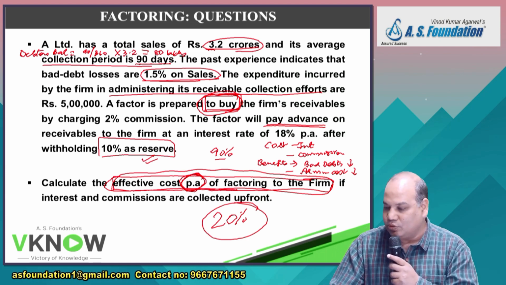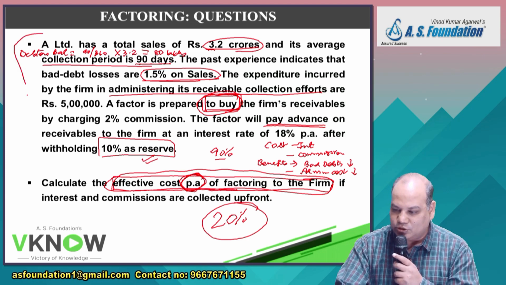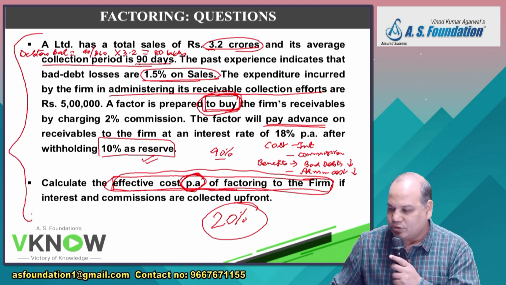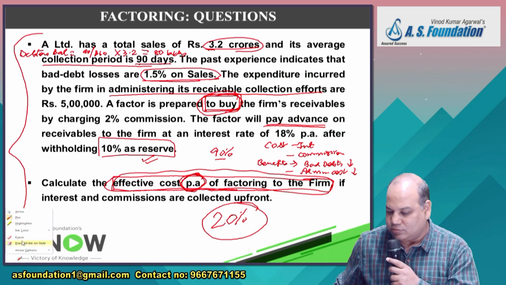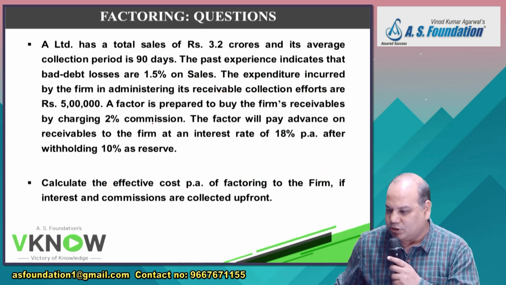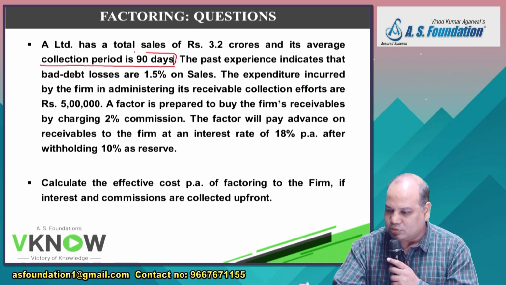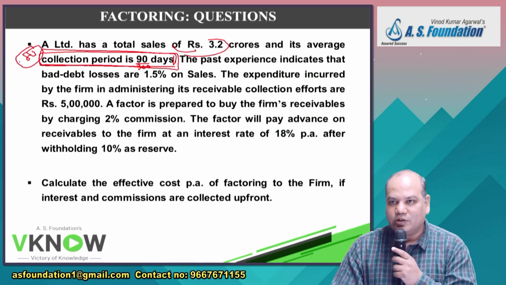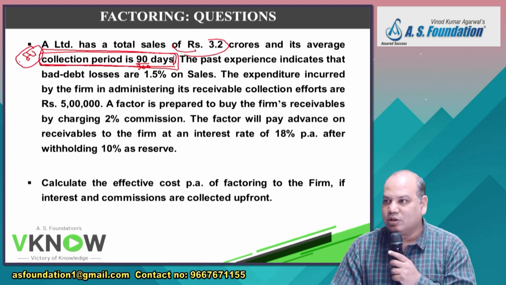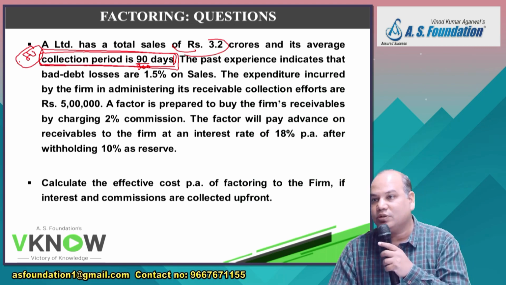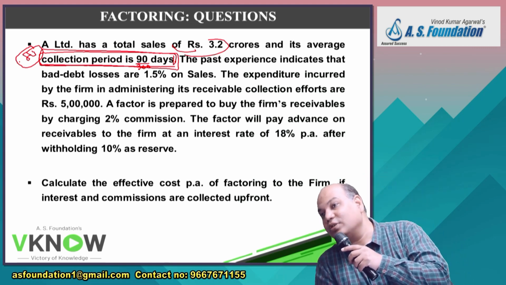Now we have to convert this question into an answer. What is the average collection period? 90 days. So can you calculate sales made in 90 days? 90 by 360 into 3.2 crore is 80 lakh. So a quarterly sale is 80 lakh. In a quarter, an invoice of 80 lakh rupees is generated.